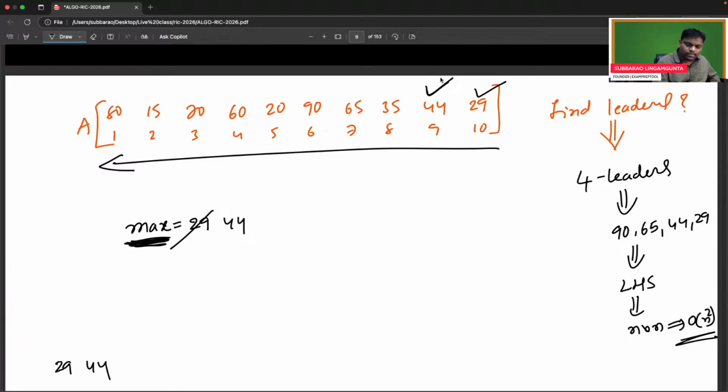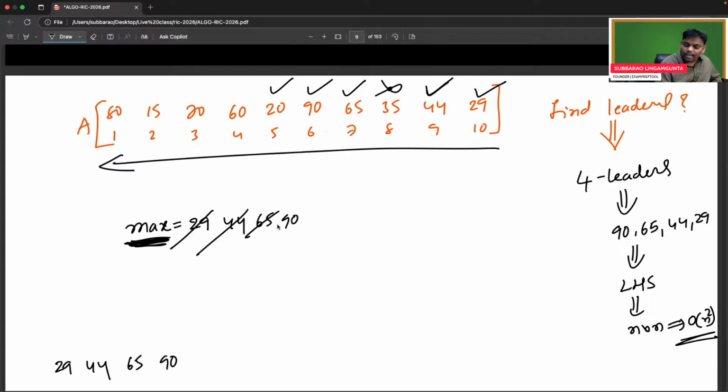Now see the answer. Next person 35 came and is asking the maximum, "Am I greater than you?" No, then he is not a leader. Don't print it and don't update. So 65 is asking, "Maximum, am I greater than you?" Yes. Then you are a leader, print and update also. Next one, 90 is asking, "Am I greater than you, maximum?" Yes. Then you are a leader, update and print also.